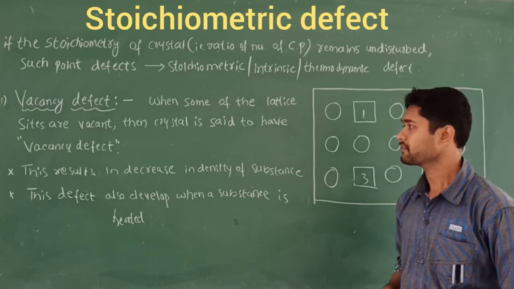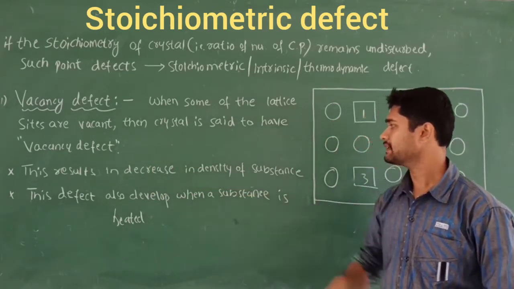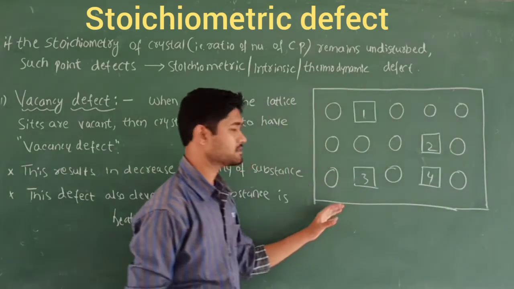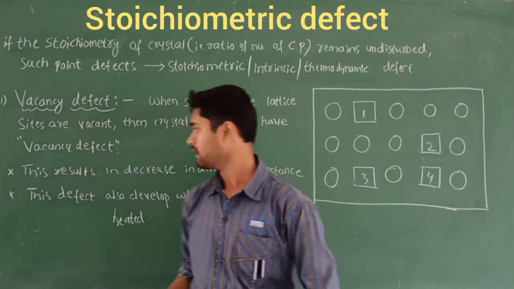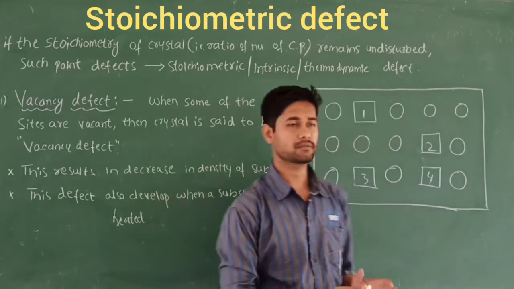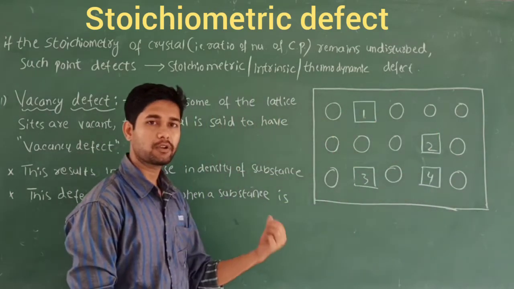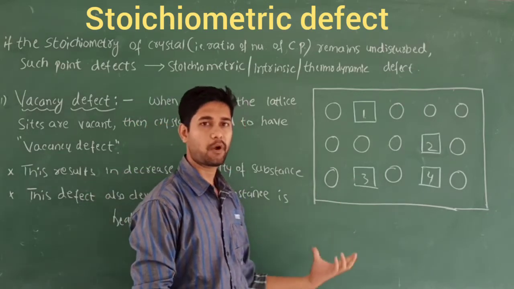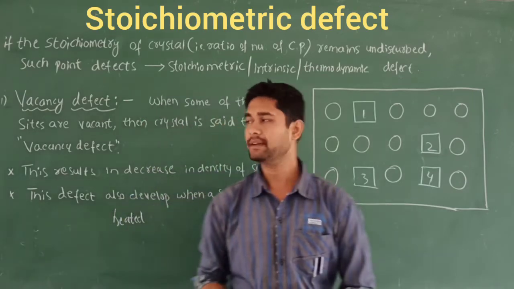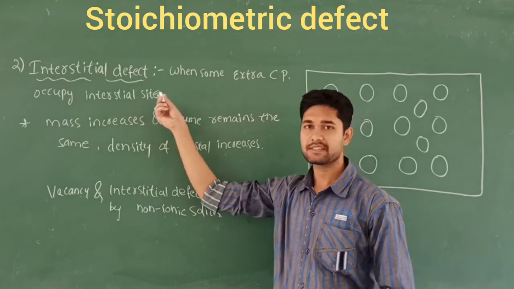You can see this figure. And what happens in the case of this vacancy defect is a decrease in the density of the substance. The density goes on decreasing, and this defect also develops when the substance is heated. Before being vacated, these are the constituent particles. When you heat the entire lattice, some of them leave vacant sites. So that is called the vacancy defect.